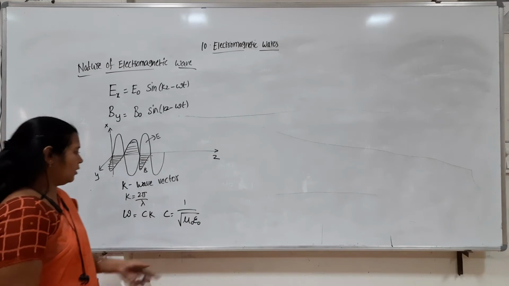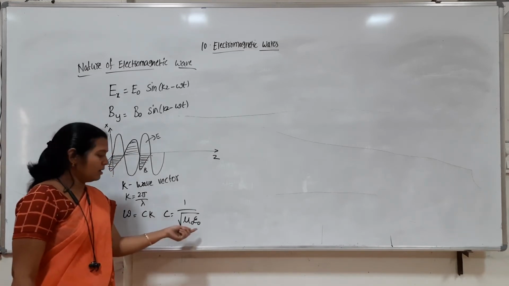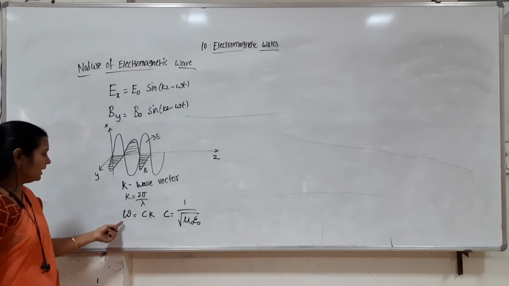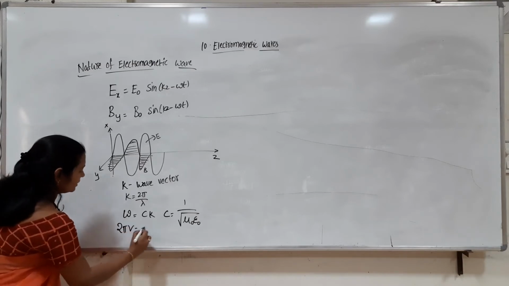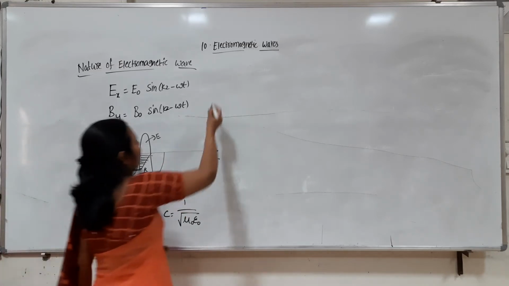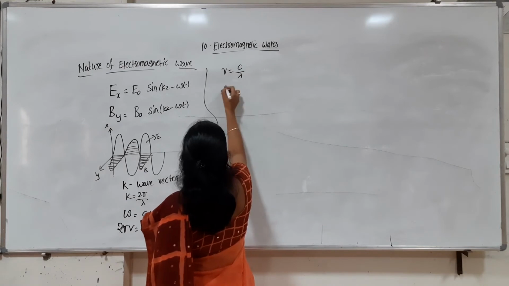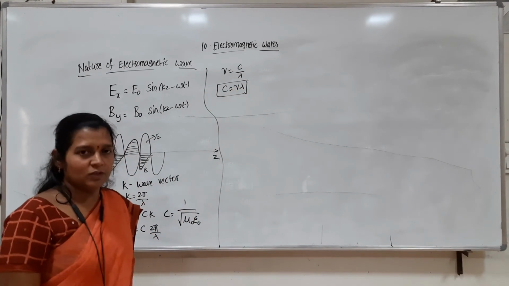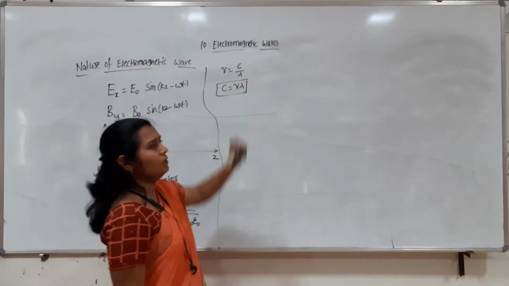Mu naught epsilon naught. Mu naught is the permeability of free space, and epsilon naught is the permittivity of free space. And you know that omega is nothing but 2 pi nu, and k is equal to 2 pi by lambda. So 2 pi gets cancelled. So we have an equation, nu is equal to c by lambda, or c is equal to nu lambda. These equations we derived in the first chapter. Omega equals ck and c equals omega by k.